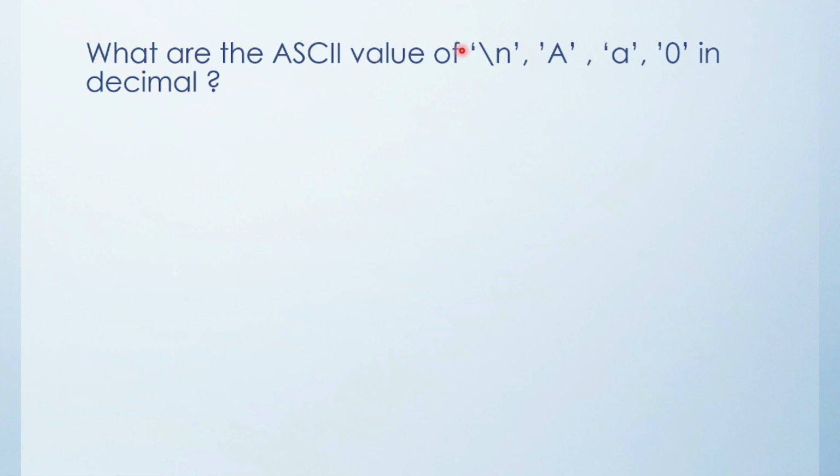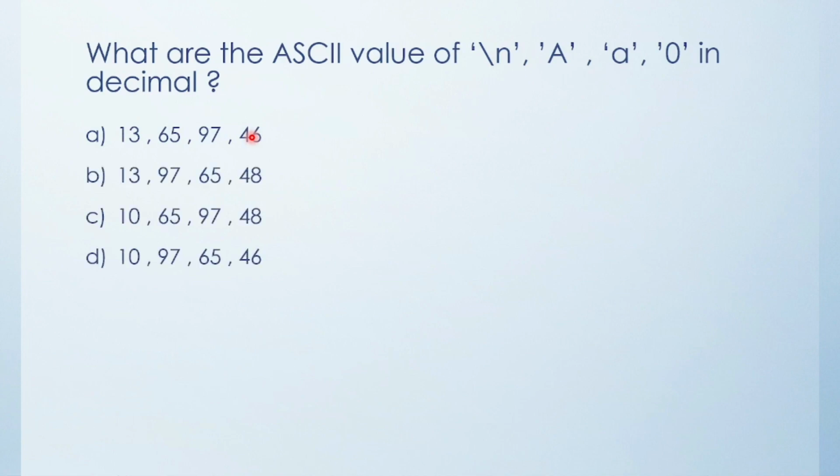Next question. What are the ASCII values of /n, capital A, small a, and 0 in decimal? Option A, B, C, D. So /n is 10. Capital A has the decimal value 65, small a is 97, and 0 is 48. So the answer will be C.